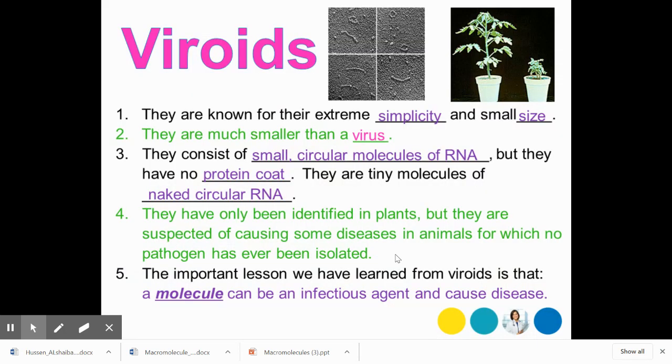Okay, just really quickly about viroids. They are known for their extreme simplicity and small size. They're not really viruses. They're much smaller than a virus. They're just a small circular molecule of RNA, and they have no protein coat. They're just tiny molecules of naked circular RNA. They have only been identified in plants, but they are suspected of causing some diseases in animals in which no pathogen has ever been isolated. So it could just be this tiny RNA molecule that's causing the havoc. The important lesson we learned from viroids is that a molecule can be an infectious agent and cause disease.